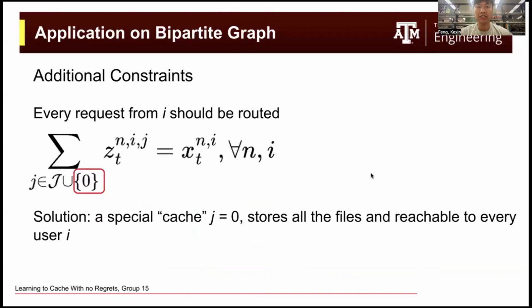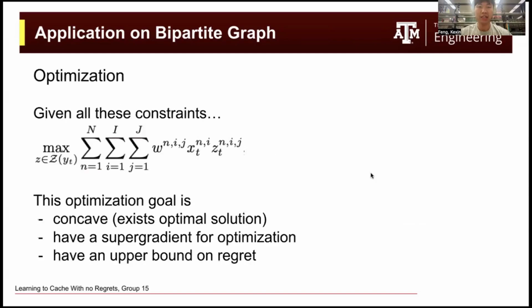Okay, and there is one more constraint that we should satisfy: every request from i should be routed. To solve this, they set up a special node, a special cache g equal to 0. That node has all the files and is reachable by every user i. So now we have the goal and the constraints, and then the authors need to show how to find the solution.